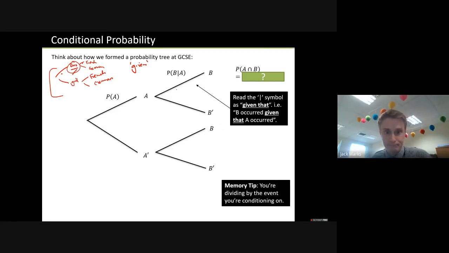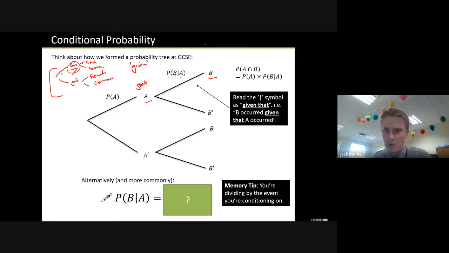So this is the formal notation. This here says, what's the probability of B given that A has happened? So that's doing the same thing. It's saying, really, we're starting from here, okay? And then what's the probability of B? So it sort of means you're zooming in, you're focusing on one part of your diagram, I suppose.